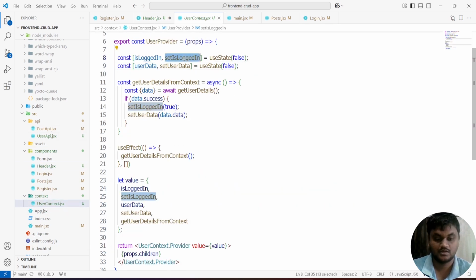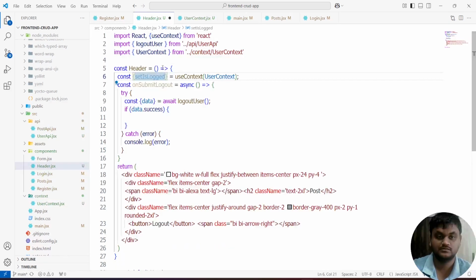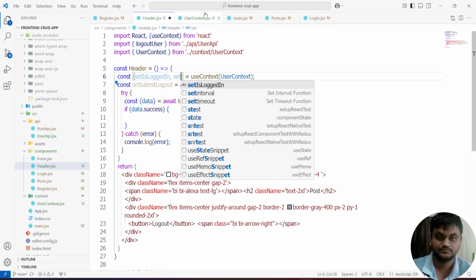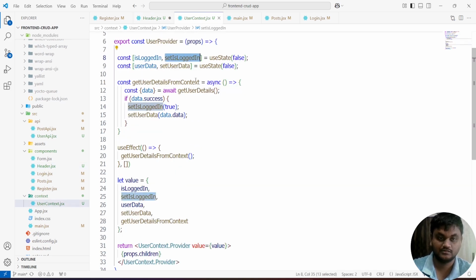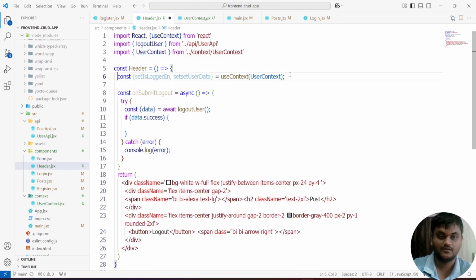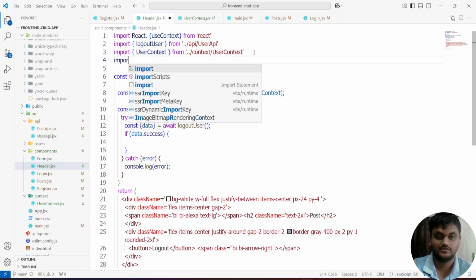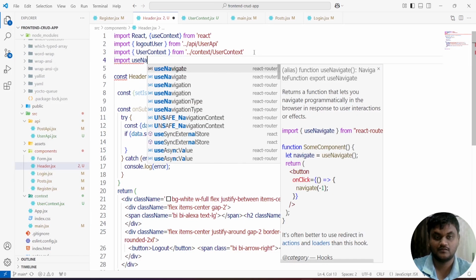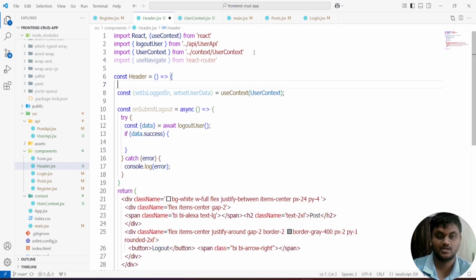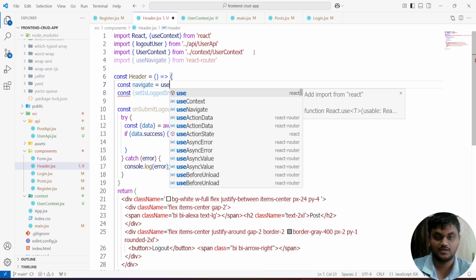Do this once again, go to the user context. Here you have to bring these two things, is login and set user data. Two things we have to bring, and one more is the useNavigate function from the React Router. You have to configure const navigate equal to useNavigate.